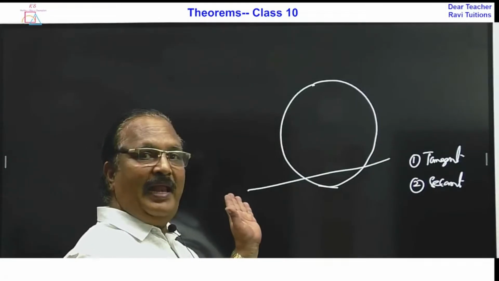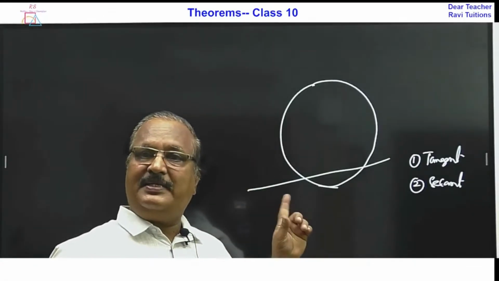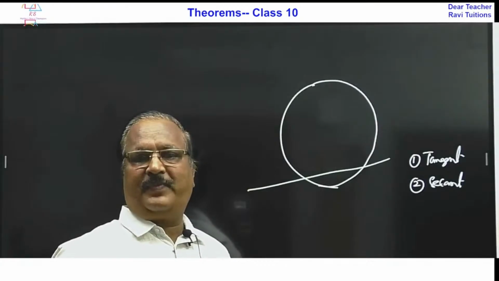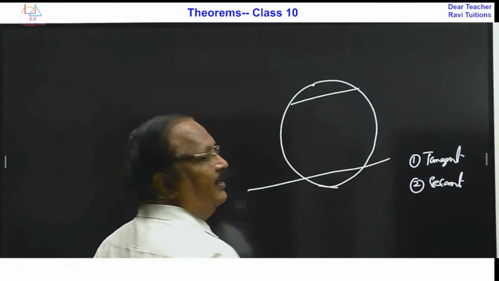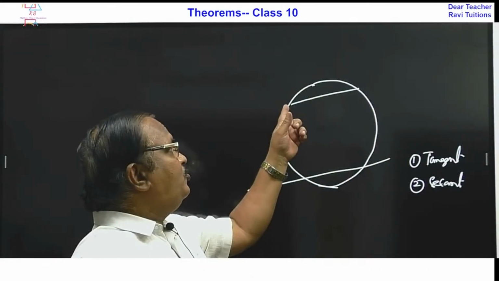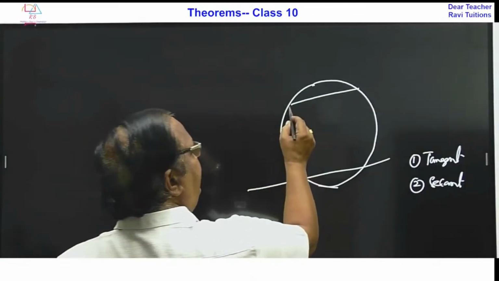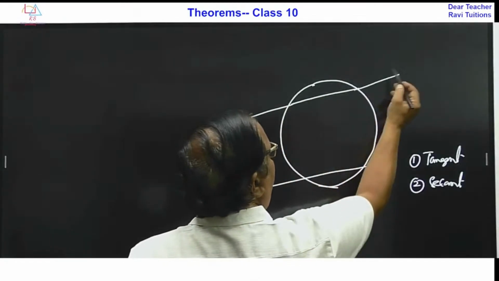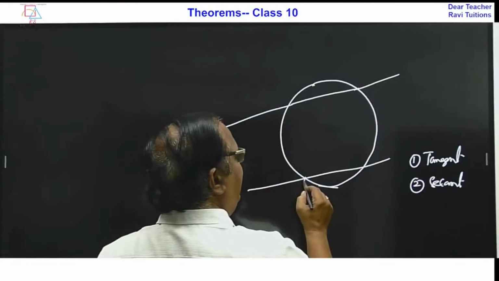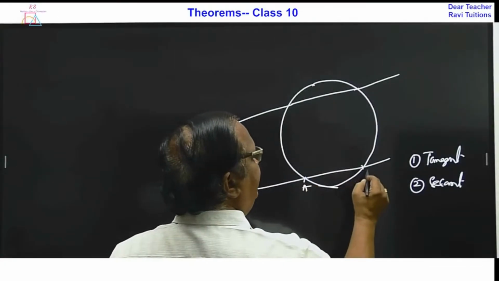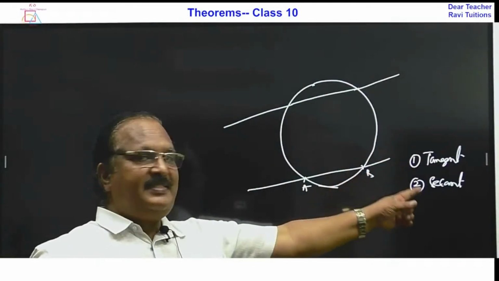When a line intersects the circle at two different points, we call that a secant. For example, this is a chord. A chord is the line joining two points which are on the circle. Now if you extend it, the chord will become a secant. The secant contains the chord.